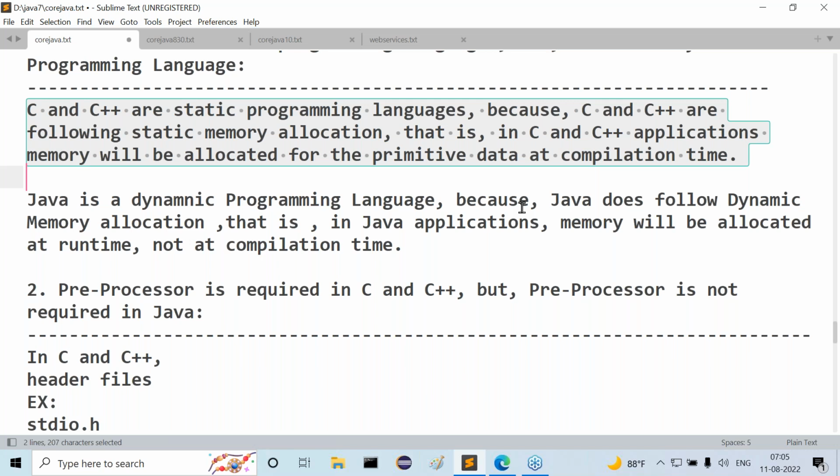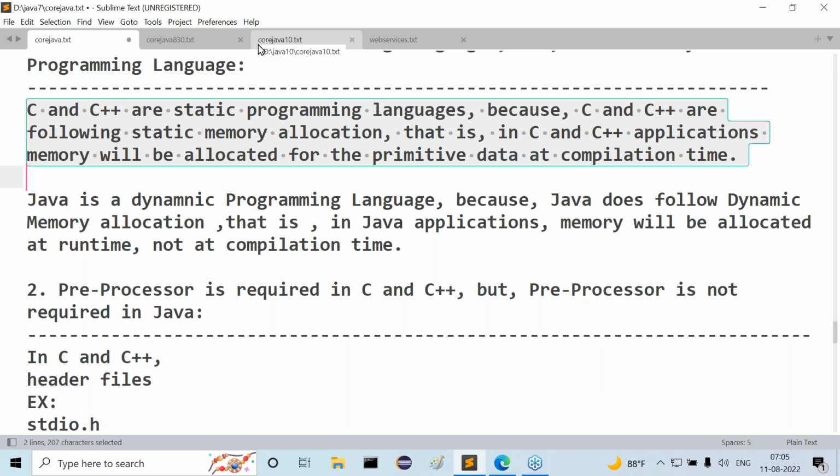See, the point is, on the basis of when the memory allocation is going on, we can conclude whether the programming language is static or dynamic. If the memory allocation is going on at compilation time, then that programming language is a static programming language. If it is going on at runtime, then it is a dynamic programming language.